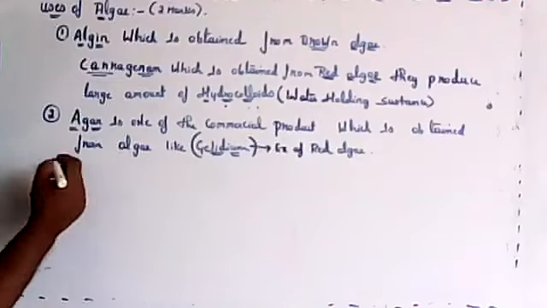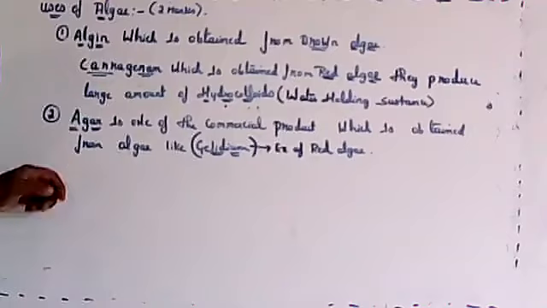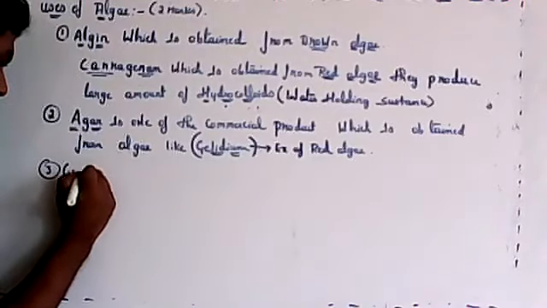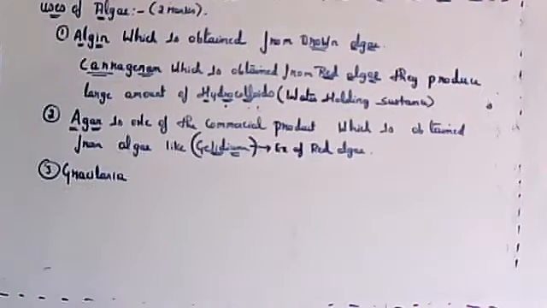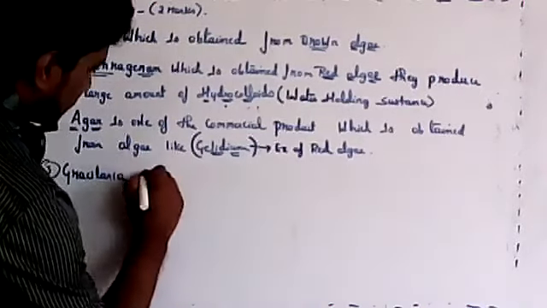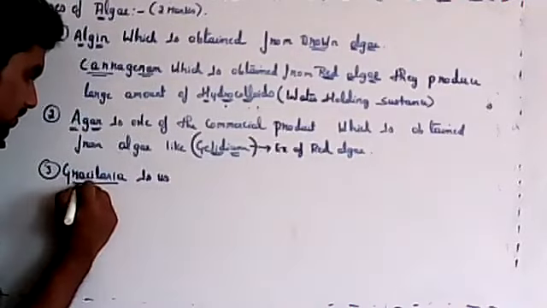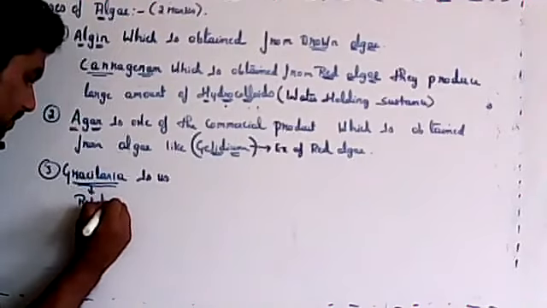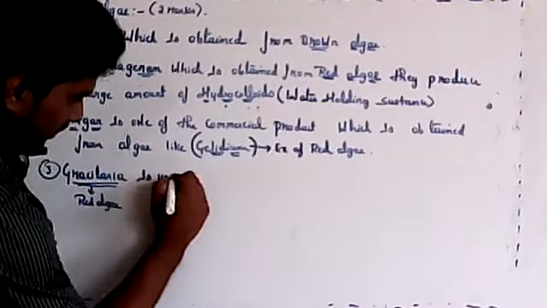So agar is one of the commercial products which is obtained from algae like Gelidium. Next, Gracilaria. Gracilaria also belongs to red algae.